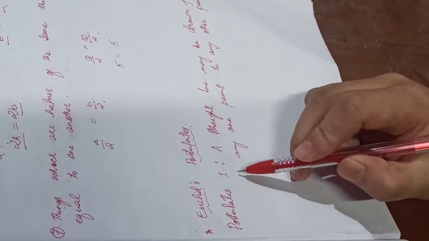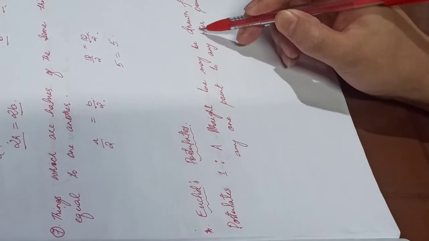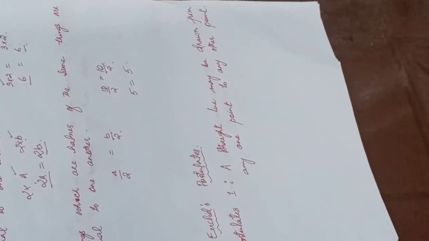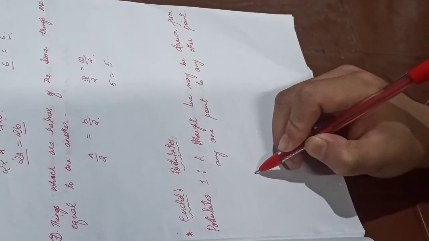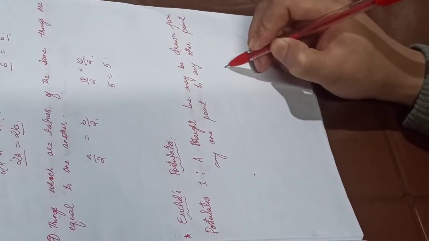In the first postulate, a straight line may be drawn from any one point to any other point. According to the first postulate of Euclid, any straight line can be drawn from any one point to any other point. Let's take this one point and this to be the other point.